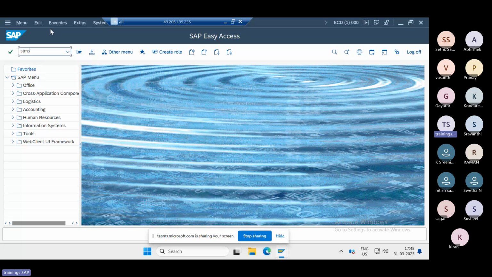So STMS is the transaction code for adding the systems.